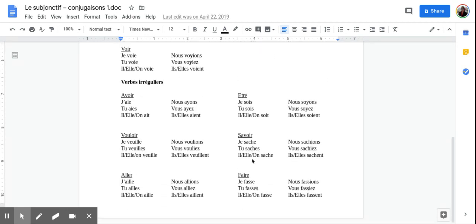Okay. And then some of our irregulars. Now notice that sache, right, looks familiar. We've already seen this form of savoir, like with en sachant. And also, if we remember, or if we've talked about the commands, right? So like be nice, sois gentil. That's the same as the subjunctive. Know the information, sache l'information. That's the command form.